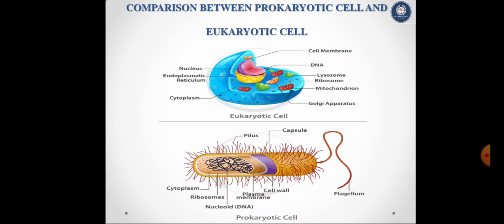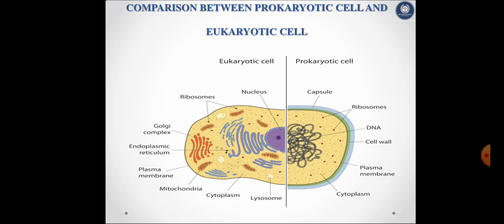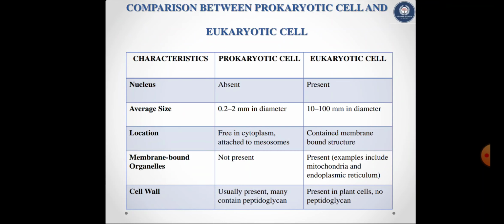Comparison between prokaryotic cell and eukaryotic cell. First characteristic, nucleus. Nucleus is absent in prokaryotic cell and present in eukaryotic cell. The average size of prokaryotic cell is 0.2 to 2 micrometers in diameter and eukaryotic cell is 10 to 100 micrometers in diameter.